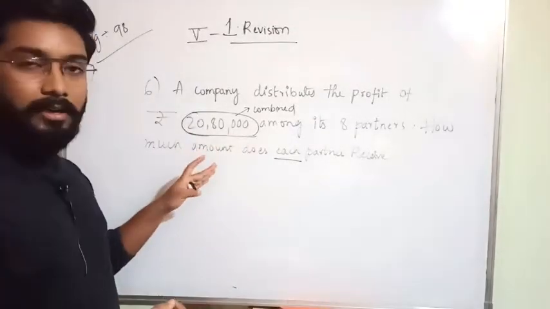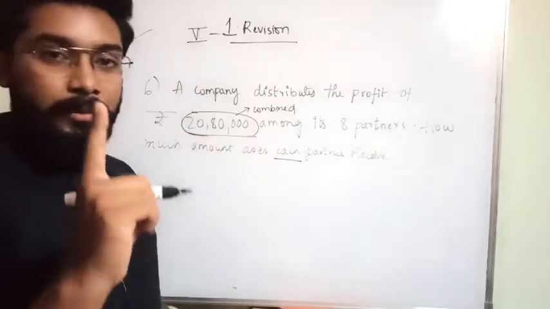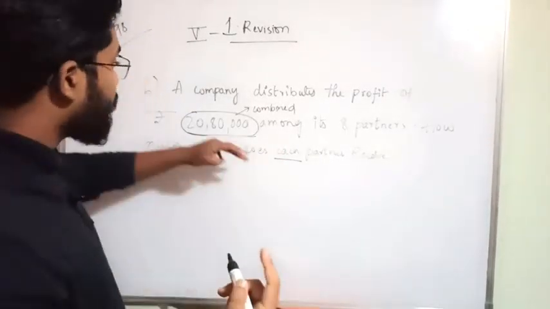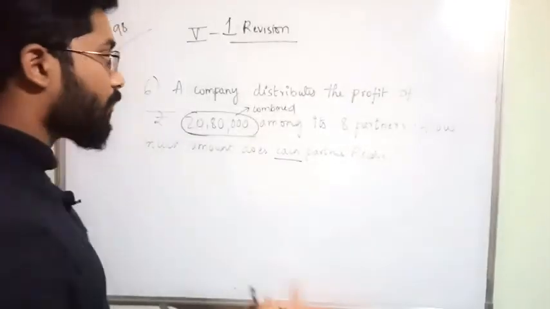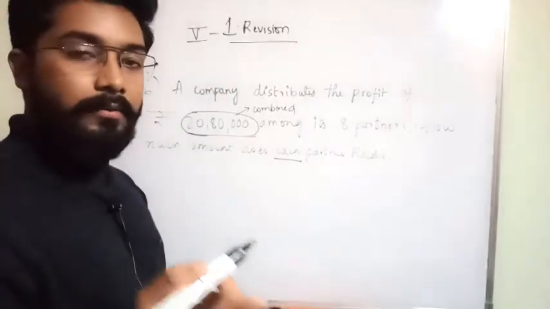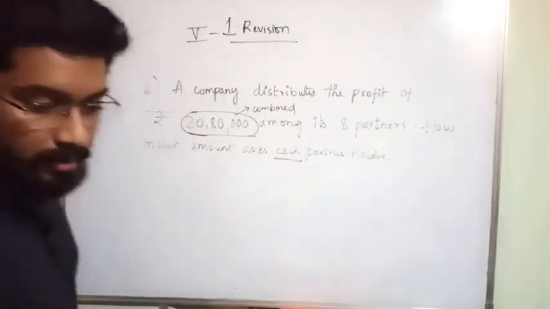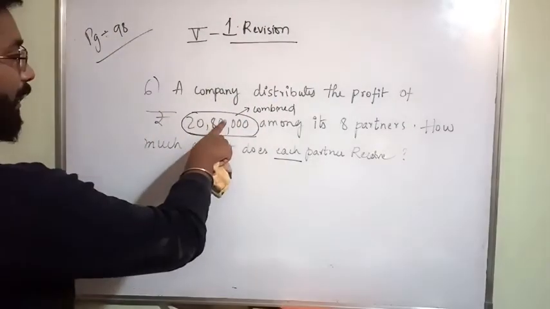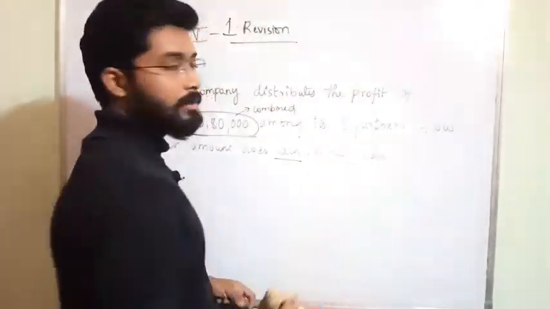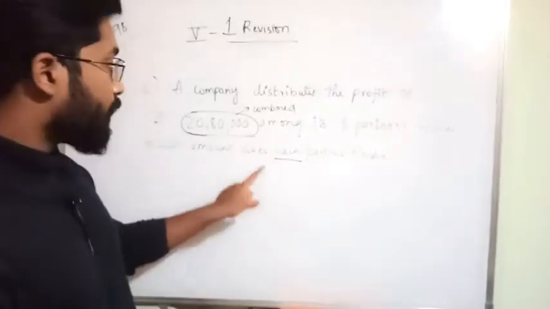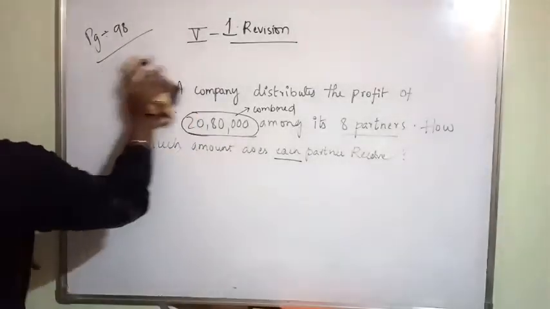But in the question, what is he asking? He is asking how much amount does each partner, meaning a single person, get out of this combined amount. So what I said, you have to divide to get each person's profit. So this is the question. Did you understand the question? This is the combined profit for 8 partners. You have to find out how much each partner, each single person, will receive. Okay, let us see.